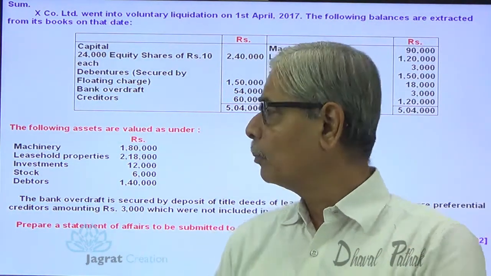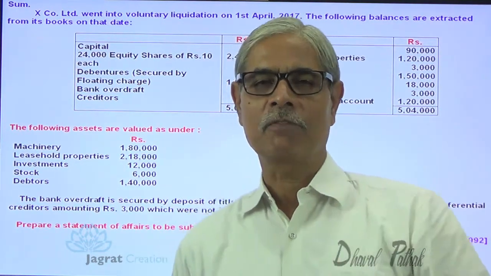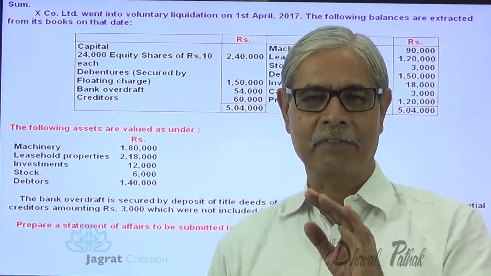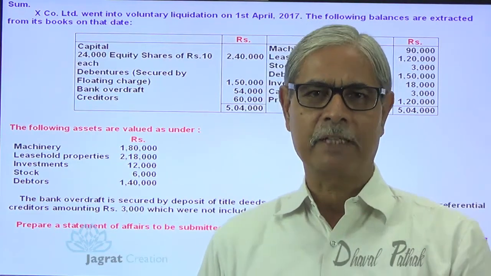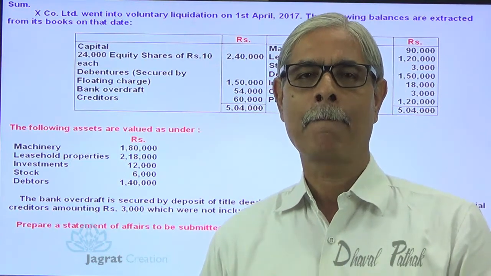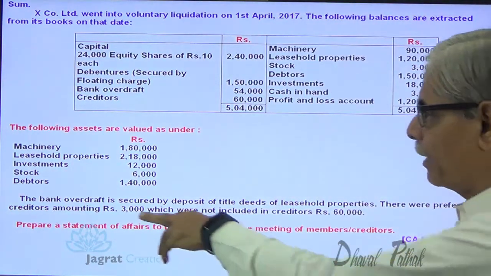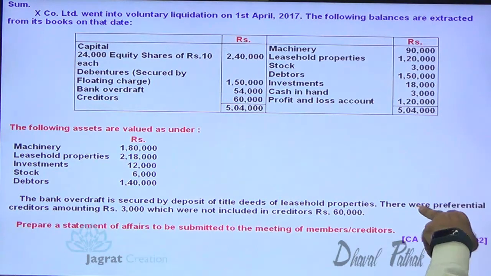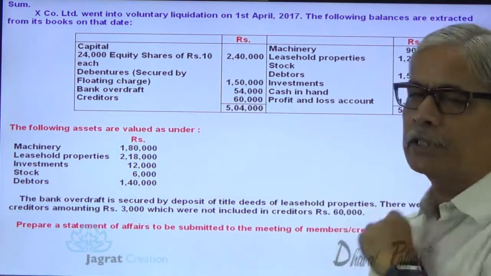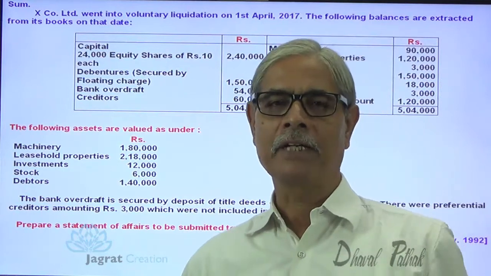Now, from this realizable value, he is first required to pay fully secured creditors. In a statement of affairs, liquidation expenses and liquidator's remuneration are out of question because it's an estimate. So after making payment to fully secured creditors, he is required to make payment to preferential creditors. Here you are told that the preferential creditors amounted to 3,000. There were preferential creditors amounting to 3,000, which were not included in the creditors of 60,000. So preferential creditors of 3,000 are over and above this 60,000 creditors given in the balance sheet.